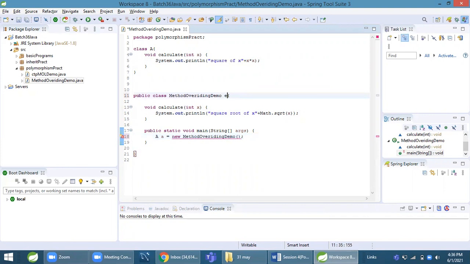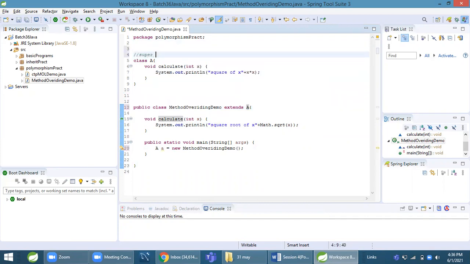But I should extend the superclass. This is our superclass. This is our subclass. How do we do method overriding? First, we create a reference variable of the superclass, and we assign the object of the subclass for which we want to call the implementation.